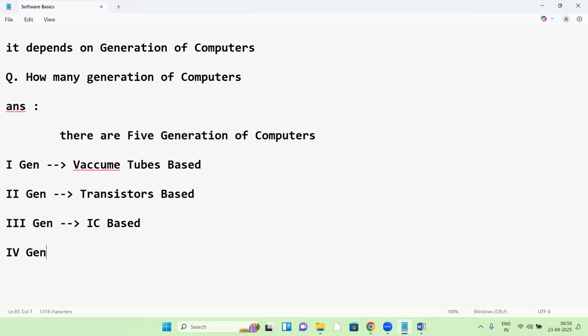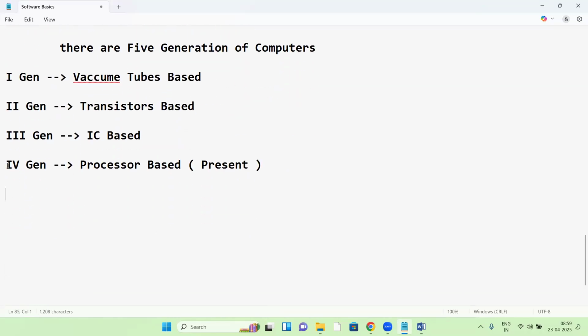Next, fourth generation. So what is the fourth generation? It's processor based. Now this is the present generation. Presently we are using processor based computers. So the fourth generation is the present generation, right?